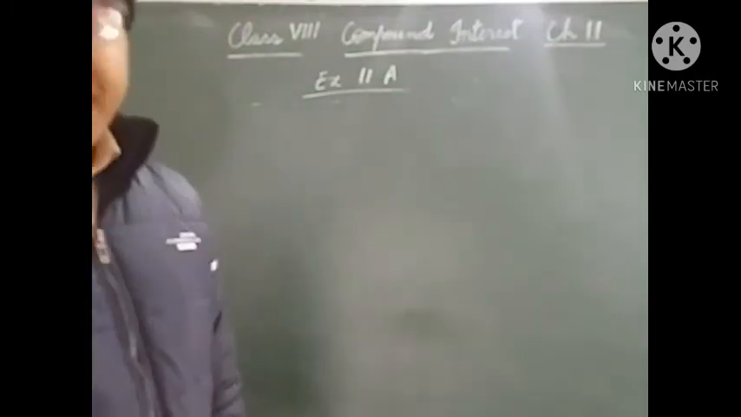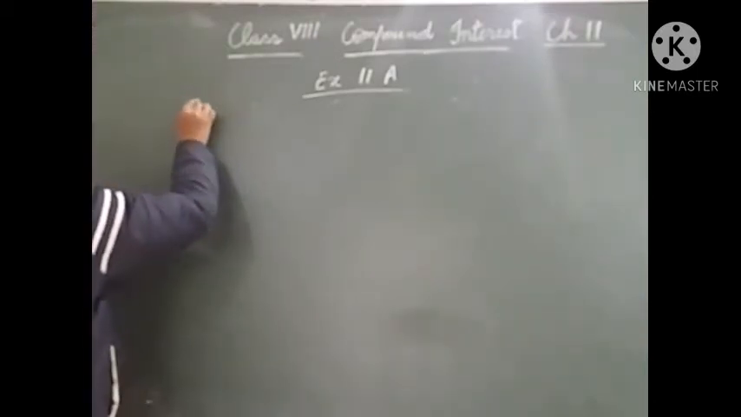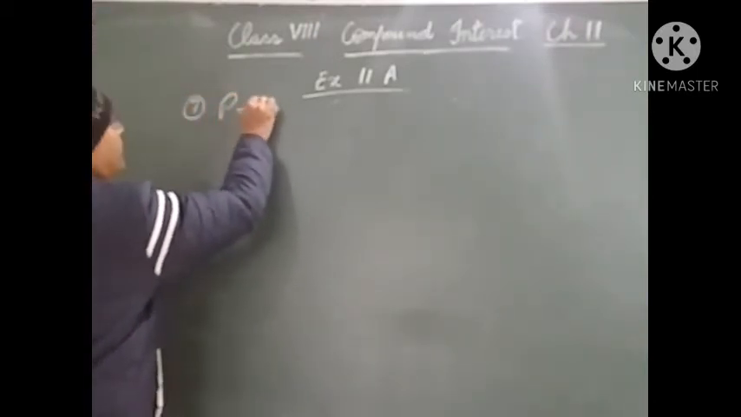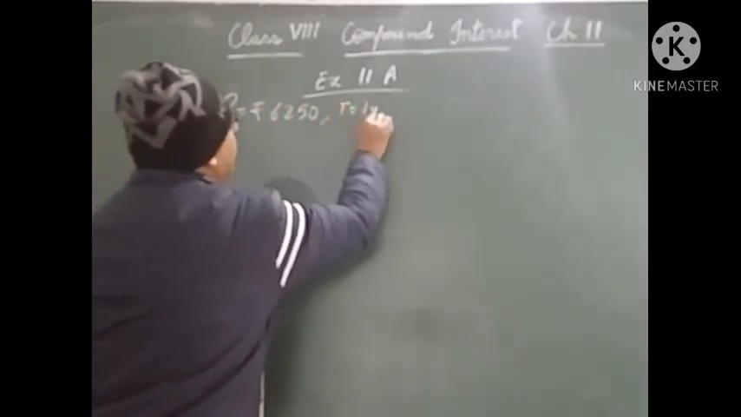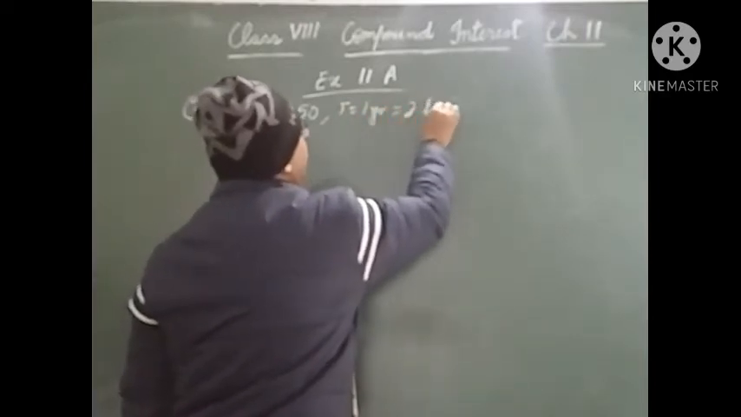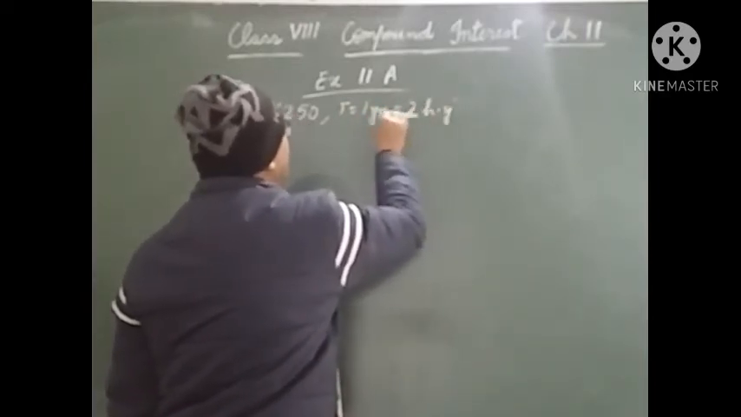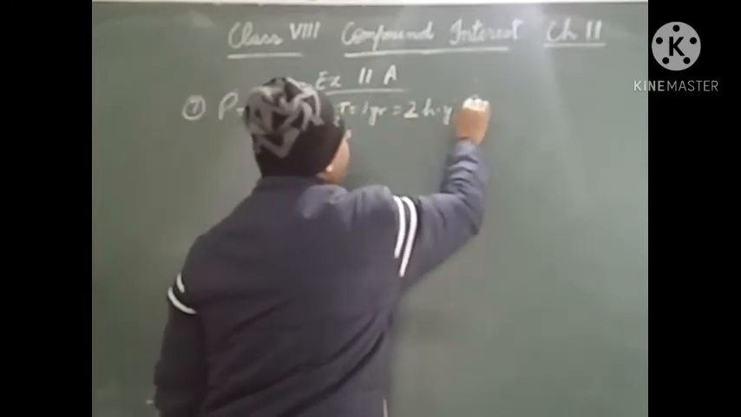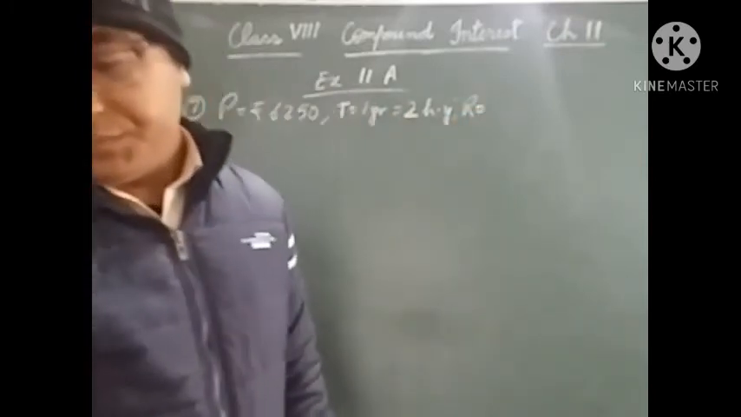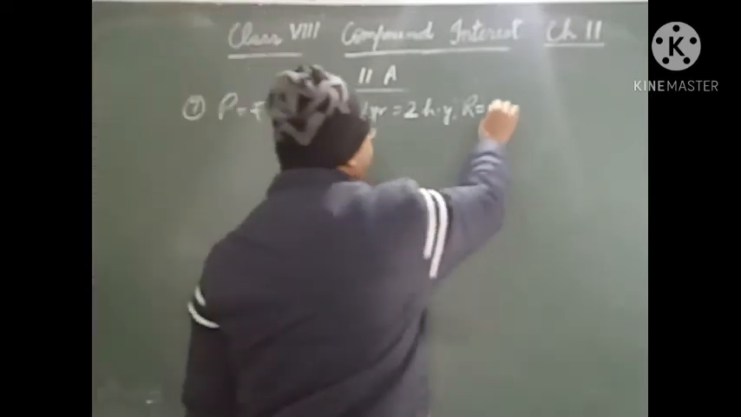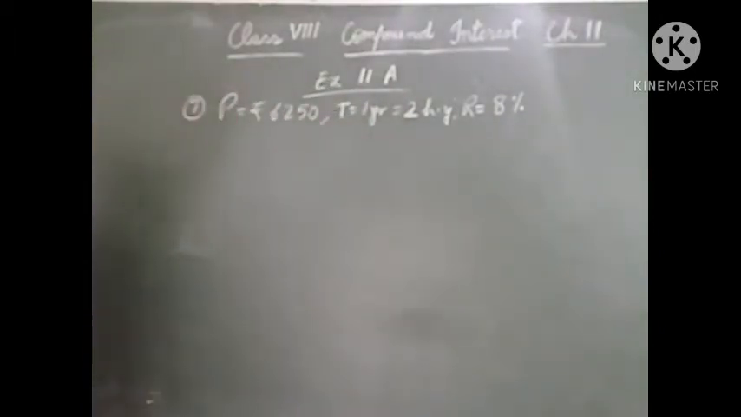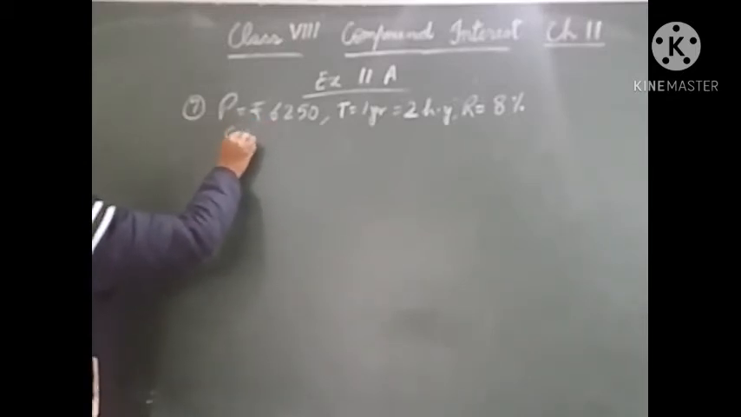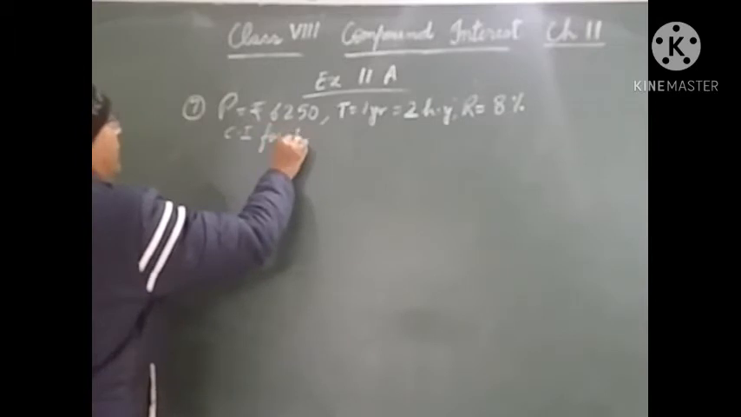Our sum is given, rupees 6250, means principal is rupees 6250. Time is 1 year, that is 2 half years. In 1 year there will be 2 half years. And rate of interest is given 8% per annum. So first let us find the interest for the first 6 months, that is the first half year.